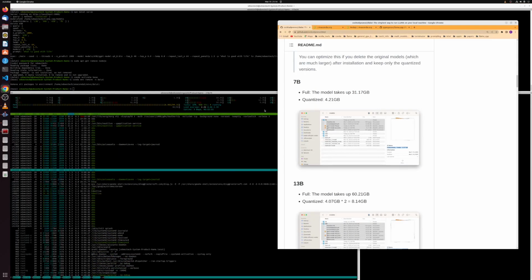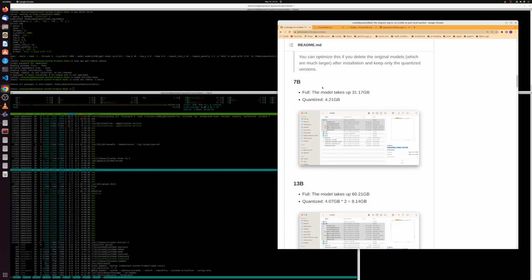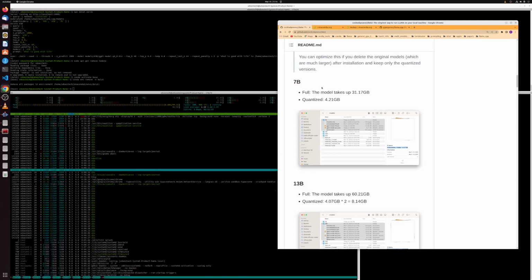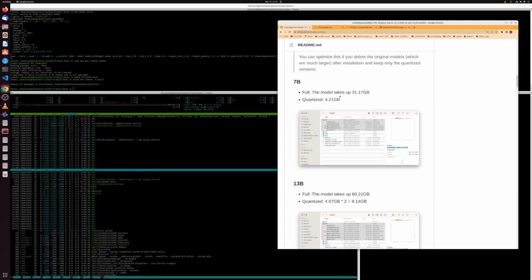Okay, so you need a lot of space to store these. And right now I'm really running out of space. I'm going to need to buy another. I'm just going to buy the 10 terabyte hard drive. I'm going to have to. I'm just going to do it. I don't want to do it, but it's got to be done.